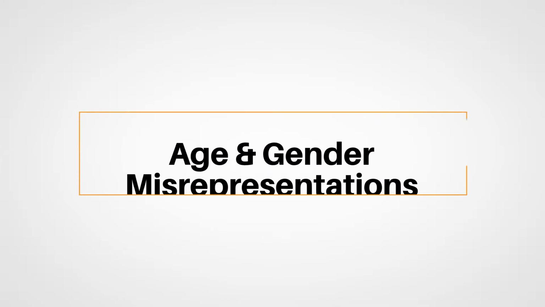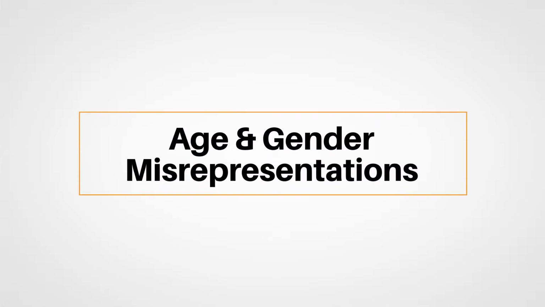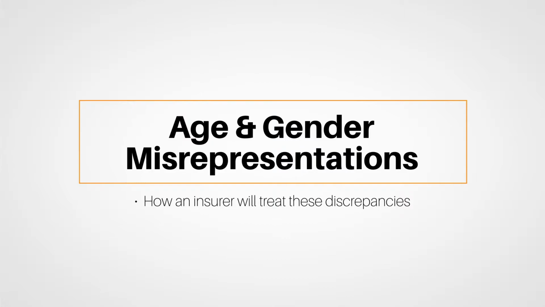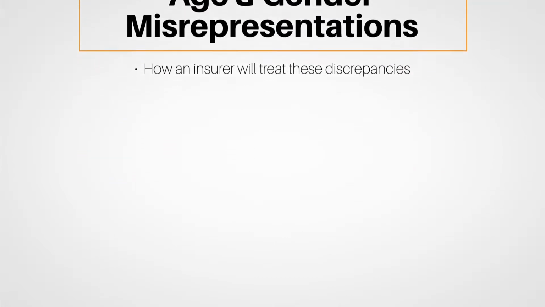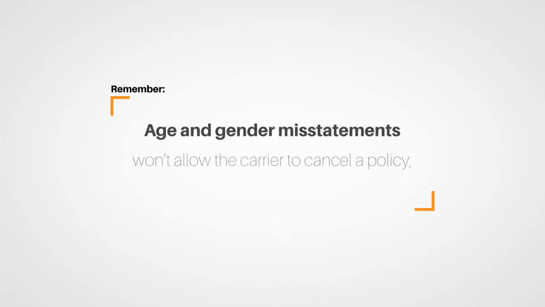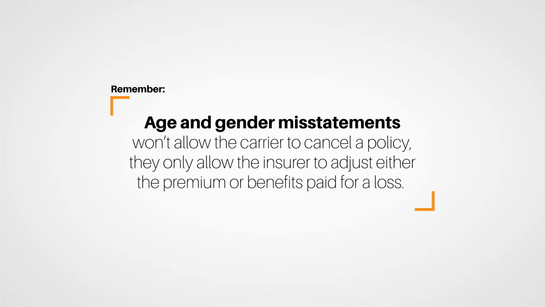Instead, multiple carriers will coordinate payments to make sure the insured doesn't receive more than the actual claim amount. Other provisions deal with issues such as age or gender misrepresentations and how an insurer will treat these discrepancies. Remember, age and gender misstatements won't allow the carrier to cancel a policy. They only allow the insurer to adjust either the premium or benefits paid for a loss.